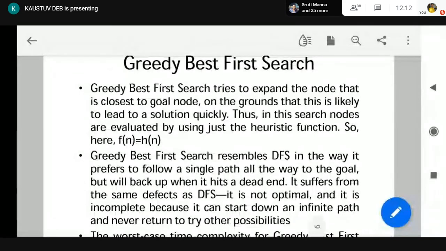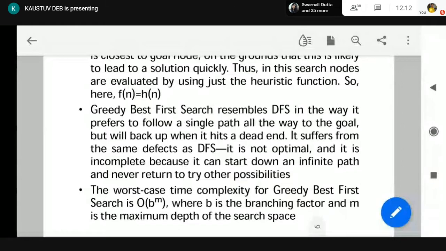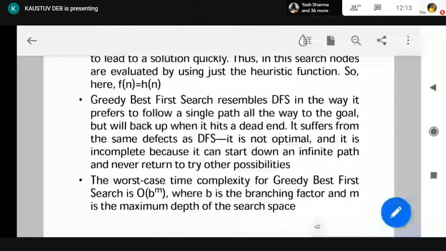Now, greedy best first search basically resembles DFS, depth first search. It does not ensure optimality, and it does not ensure completeness. It may go into a depth and then find that the path is infinite, and it will not get the solution. That may be possible in greedy best first search. So it is not always optimal, most of the time it is not optimal, and it does not even ensure completeness. So it is not a very good search. Sometimes it will give a good result, but not always.